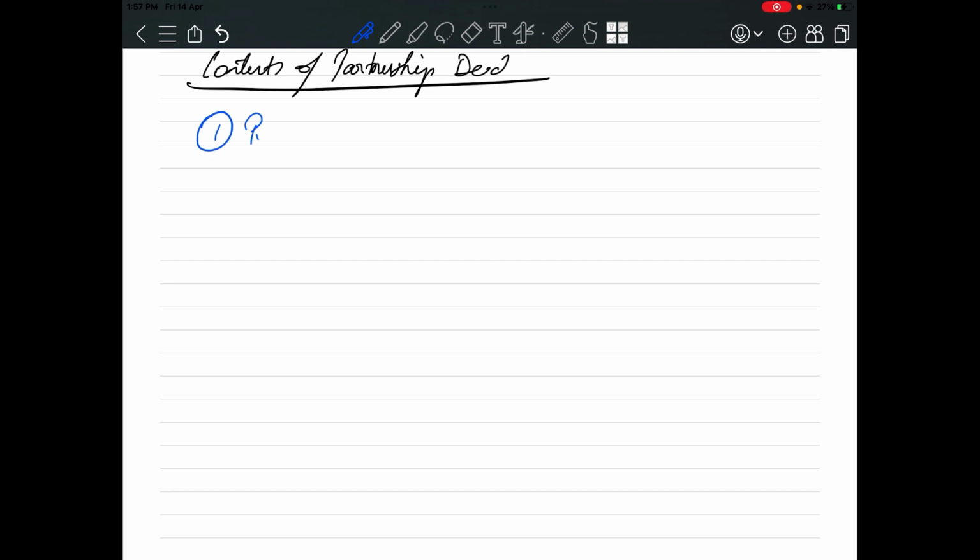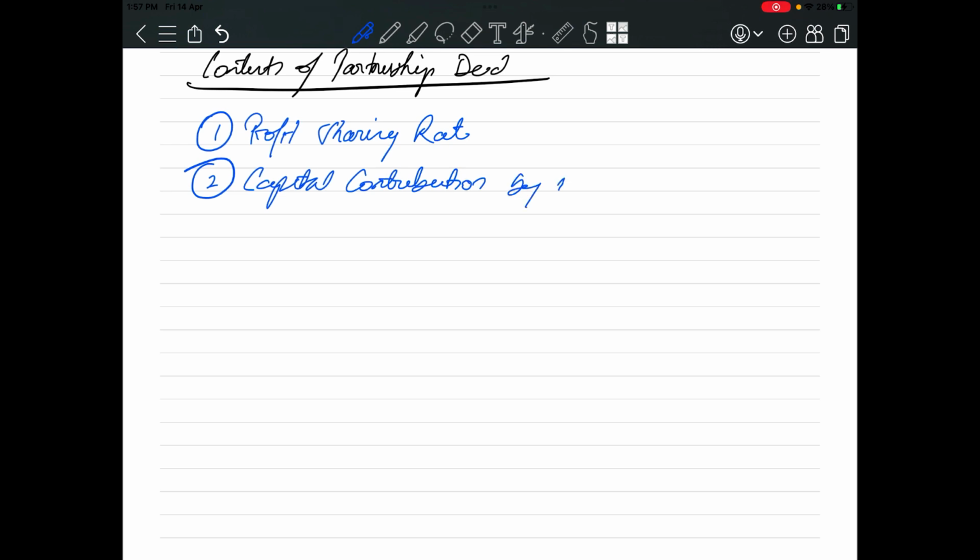Now let's see the contents of partnership deed. The first will be profit sharing ratio. We have seen in the actual partnership deed there was profit sharing ratio mentioned. The second will be capital contribution by each partner.